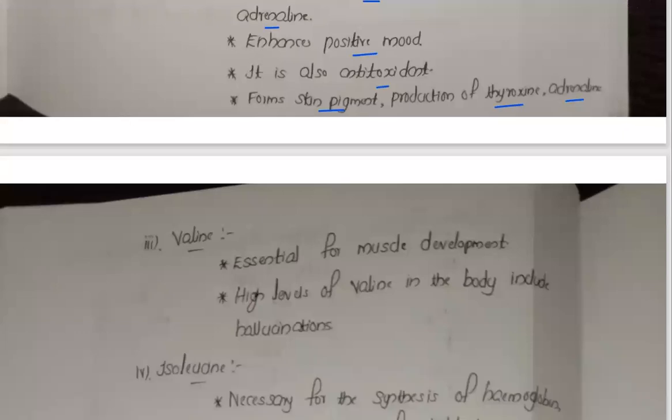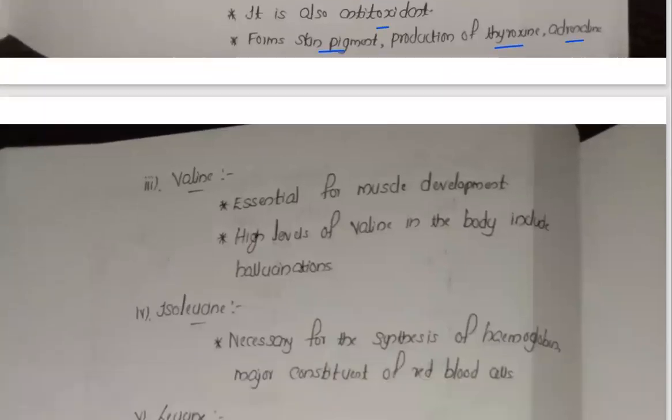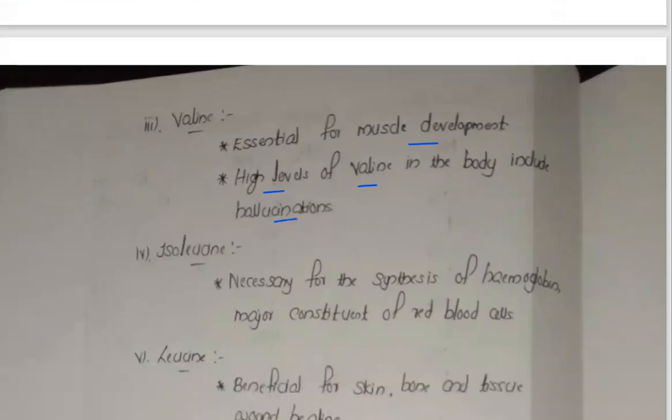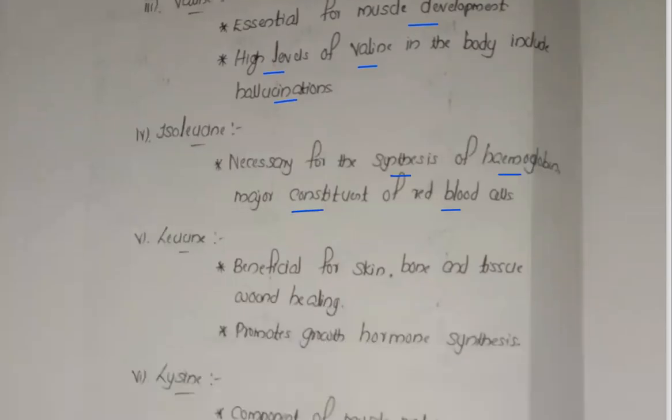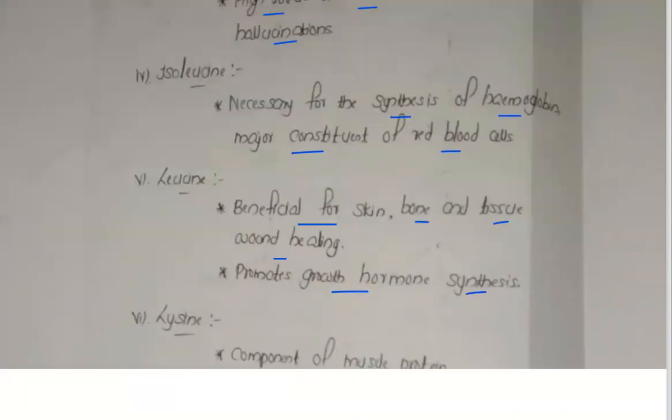Now about valine, it is essential for muscle development. High levels of valine in the body induce hallucination. Now isoleucine is necessary for the synthesis of hemoglobin and is also a major content of the blood cells. Now leucine is beneficial for the skin, bone and tissue, and also helps in wound healing. It promotes the production of growth hormones.